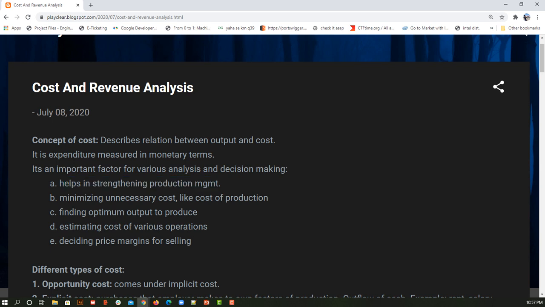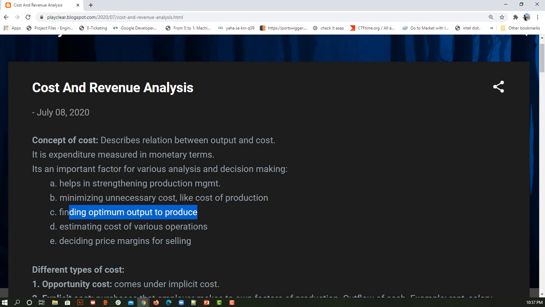Okay, similarly, cost of production operations and finding optimum output. So this, as we have studied, when we are seeing the graph of average cost and marginal cost, what is the maximum level of output that can be produced so as to not get into any kind of negative value. Okay, so there we were deciding based on the concept of cost again, because we are looking at the marginal cost and the average cost to decide the output.